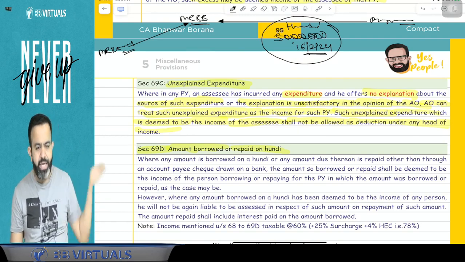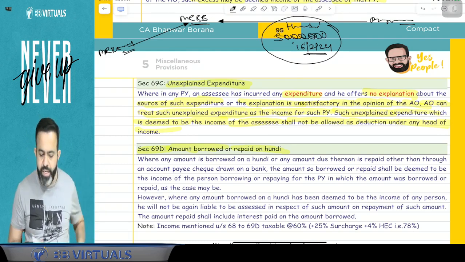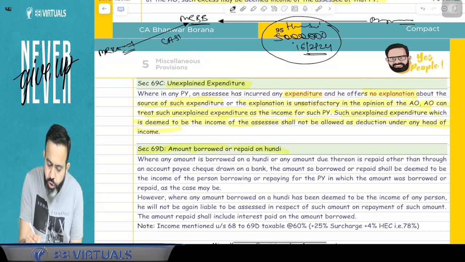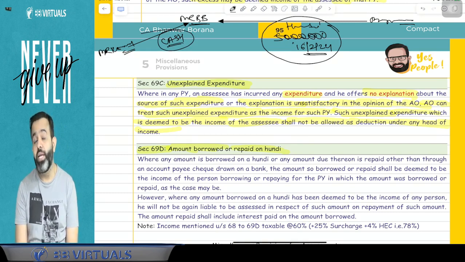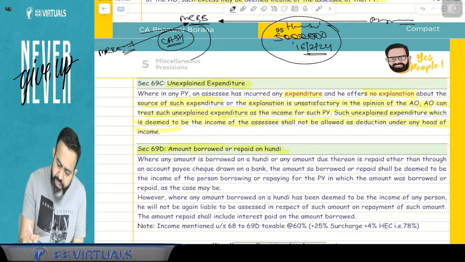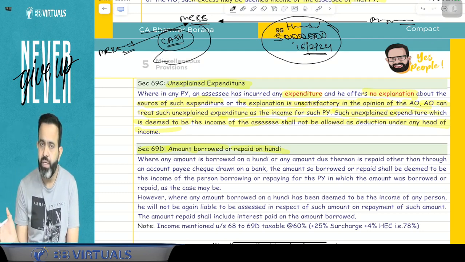It means I have taken the cash loan from Mr. Keshav on the basis of that hundi. Then whatever cash loan I have taken will be treated as my income, and it will be taxable at the rate of 78%. Or suppose I repaid that cash loan in cash, then it will be treated as my income and it will be taxable at the rate of 78%.